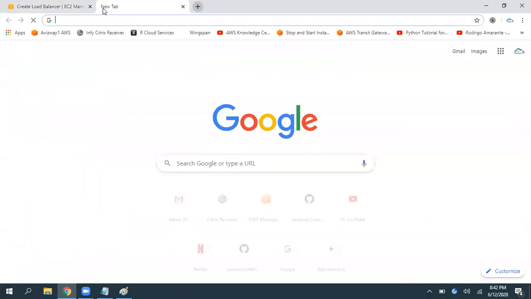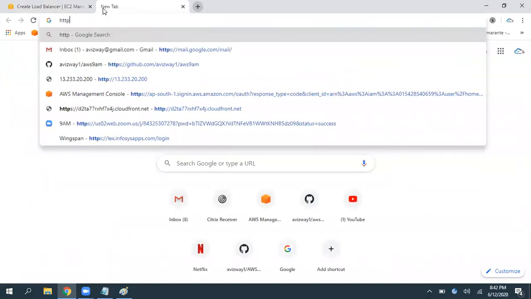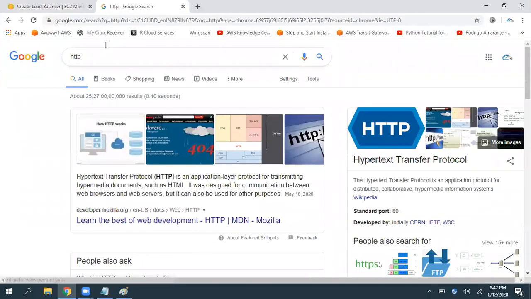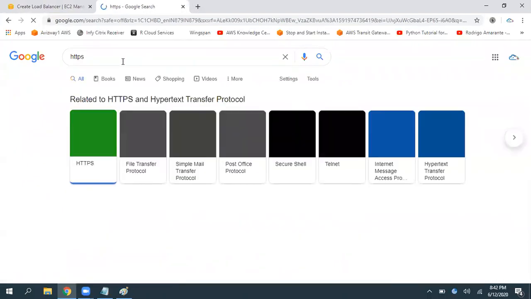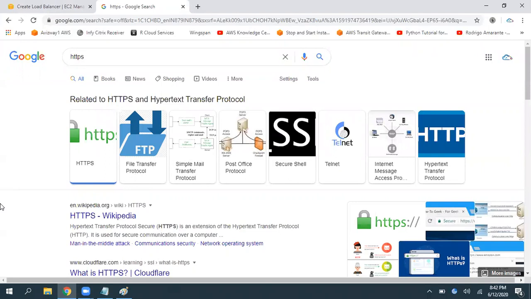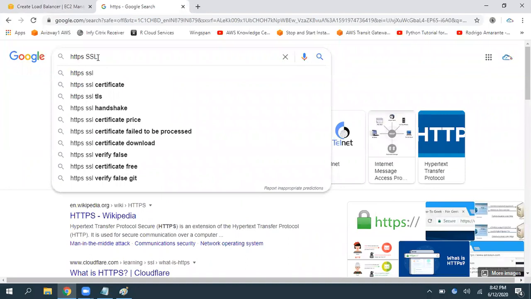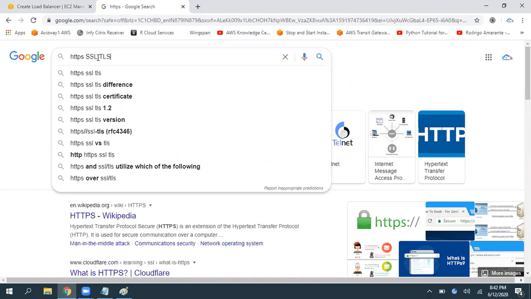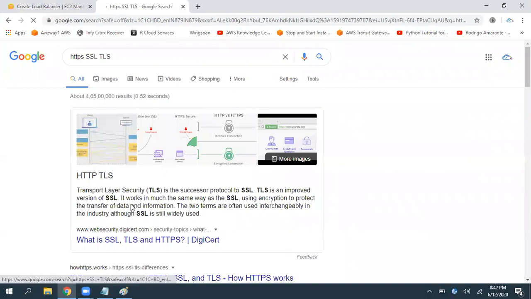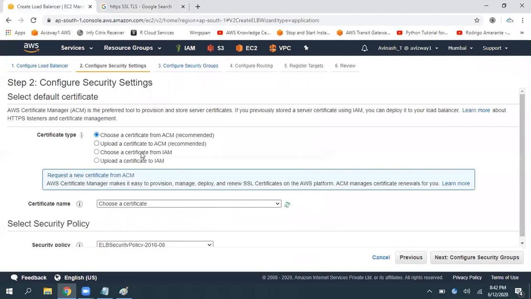Why? Because the HTTP protocol works without any issues. But if you want to get HTTPS, how will we get HTTPS? If we apply a certificate called SSL, Secure Socket Layer certificate, or else TLS certificate, Transport Layer Security. So we need to create and add this certificate to our domain. Then only we can start using it.